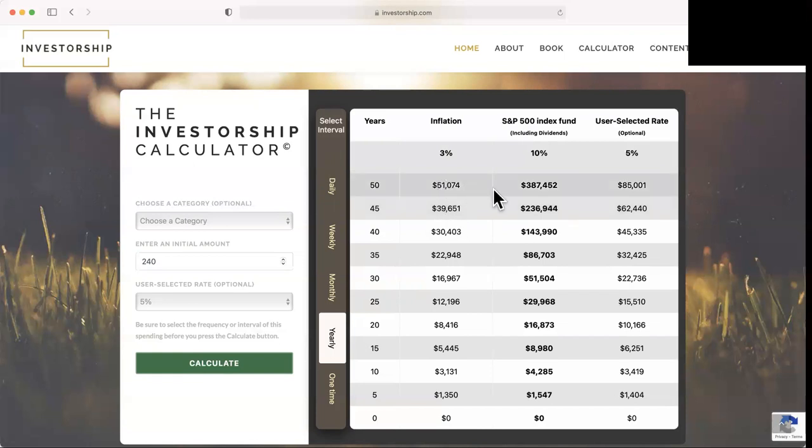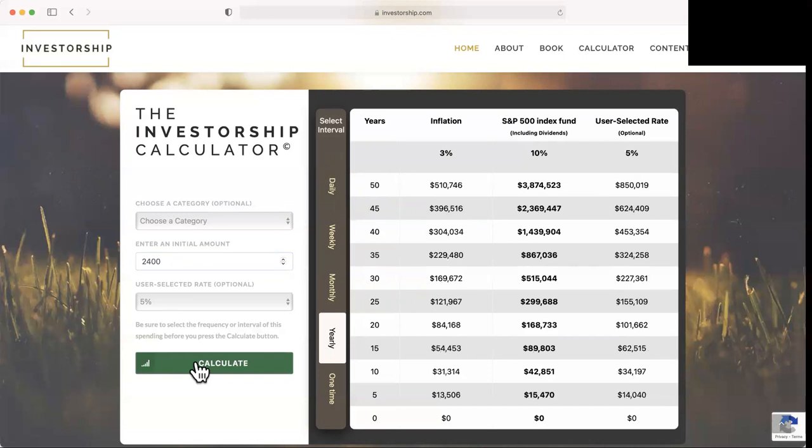How about 50 years? That minimum wage person that puts aside 1%, $240 a year, adjusted for inflation, they'll have over $250,000 in their S&P index fund. How about if they put in 10% of their salary, $2,400 a year? Look at this. At the end of 40 years, they'll have $1,438,000 in their S&P index fund.